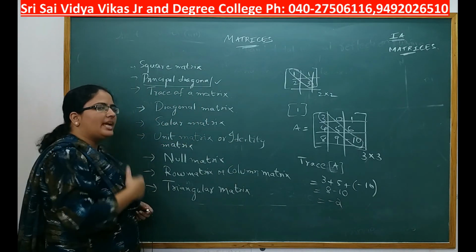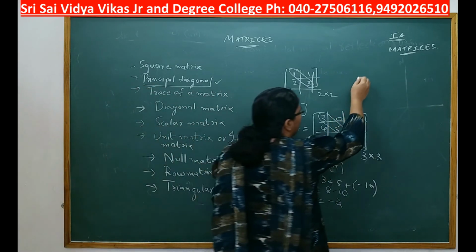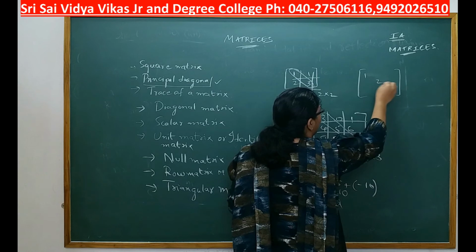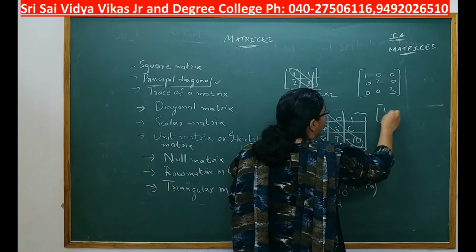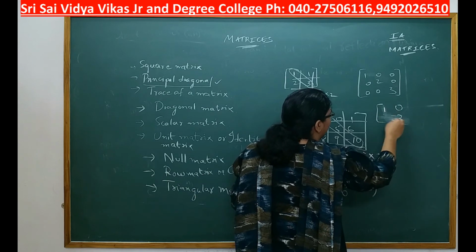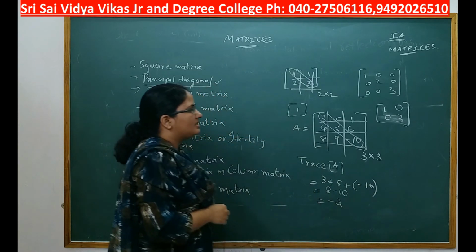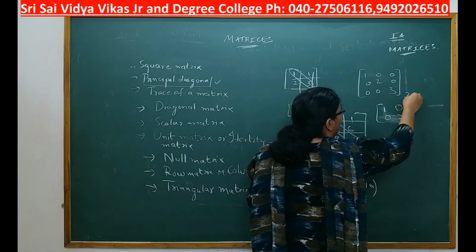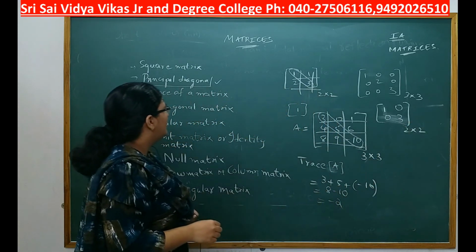Next you have diagonal matrix. What is this diagonal matrix? Diagonal matrix is a matrix in which principal diagonal elements are not zeros, and the remaining elements are zeros, like this. This is a diagonal matrix of the order 3 by 3. This is a diagonal matrix of the order 2 by 2. So that is what a diagonal matrix is.